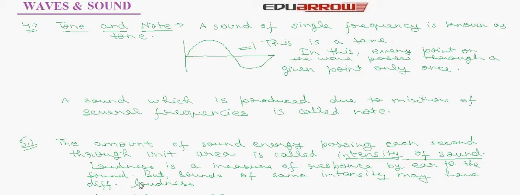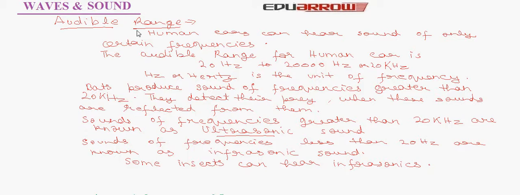Now let us talk about what is audible range. Human ears can hear sound of only certain frequencies. The audible range for human ear is 20 Hz to 20,000 Hz or 20 kHz. Hertz is the unit of frequency. Bats produce sound of frequencies greater than 20 kHz. They detect their prey when these sounds are reflected from them. Sounds of frequencies greater than 20 kHz are known as ultrasonic sound. Sound of frequencies less than 20 Hz are known as infrasonic sound. Some insects can hear infrasonics.